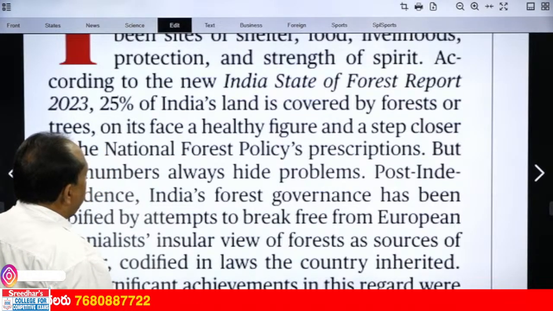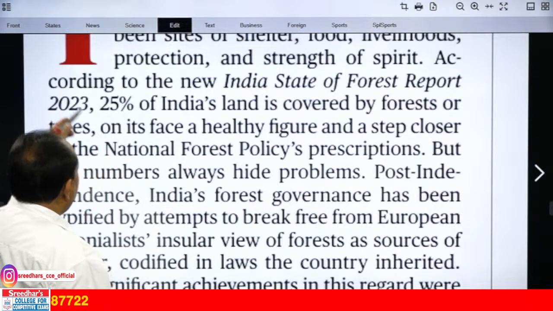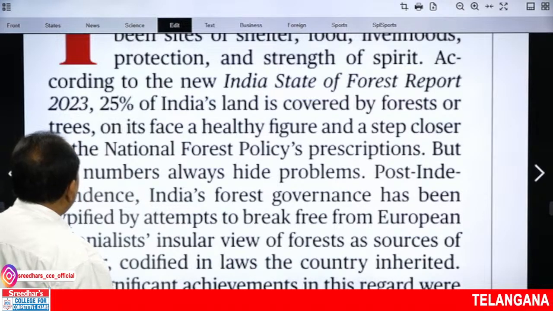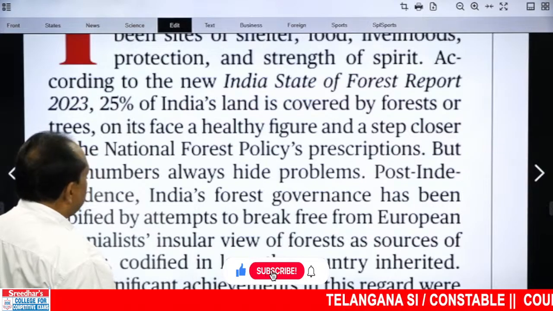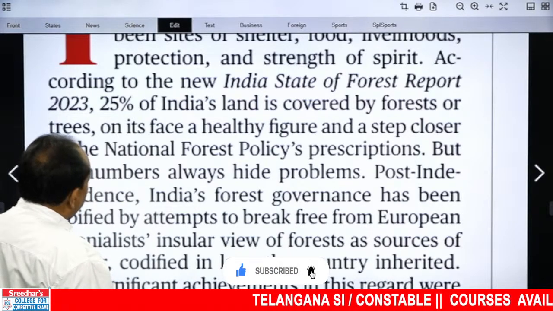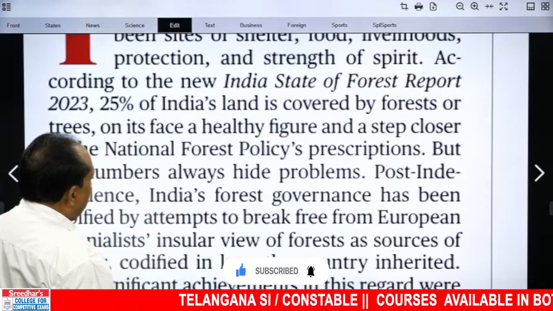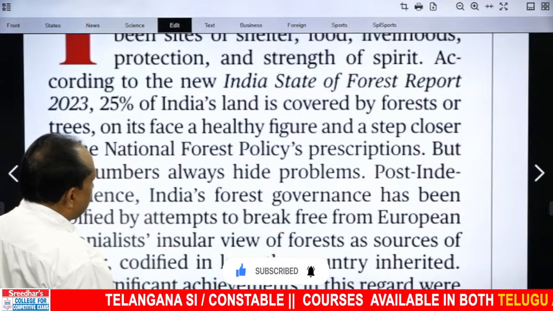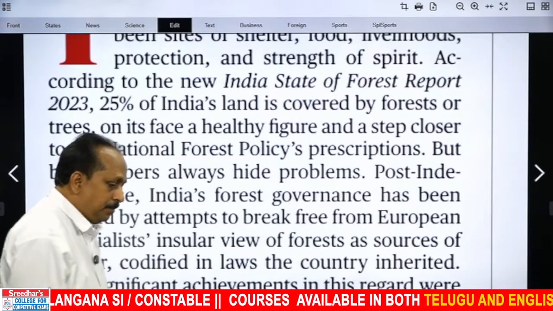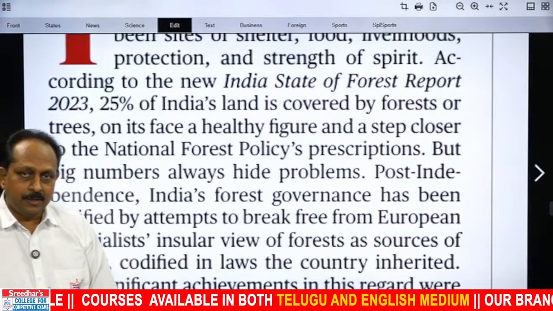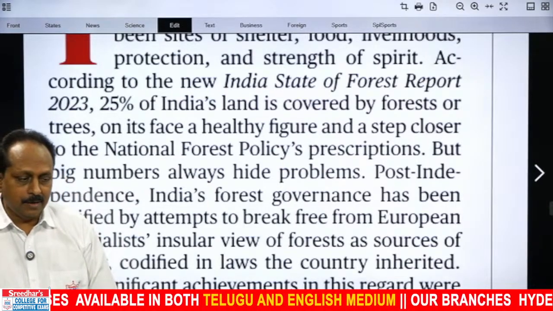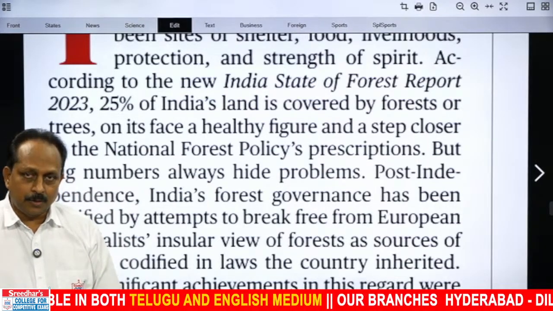According to the India State of Forest Report, this is a stimulus. According to the India State of Forest Report 2023, 25% of India's land is covered by forests or trees. On its face, a healthy figure and a step closer to the National Forest Policy's prescriptions. The latest report says 25% of India's land, one-fourth of India's land, has forests and trees.